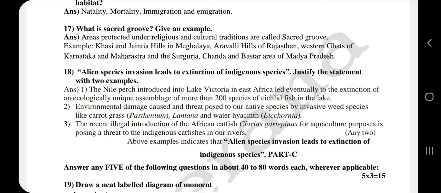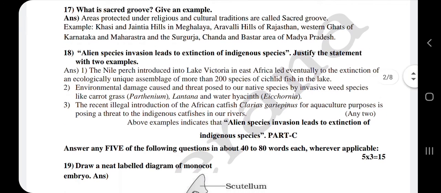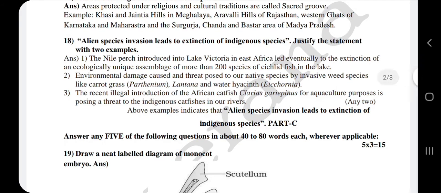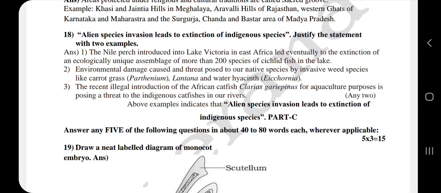When they introduce other organisms which are not present in that environment, the earlier species already present in that habitat will become extinct. So this is the meaning of the statement. They are asking to justify the statement with two examples. Here we have made a note of three examples. Among these three, any two you can write to get the 2 marks.